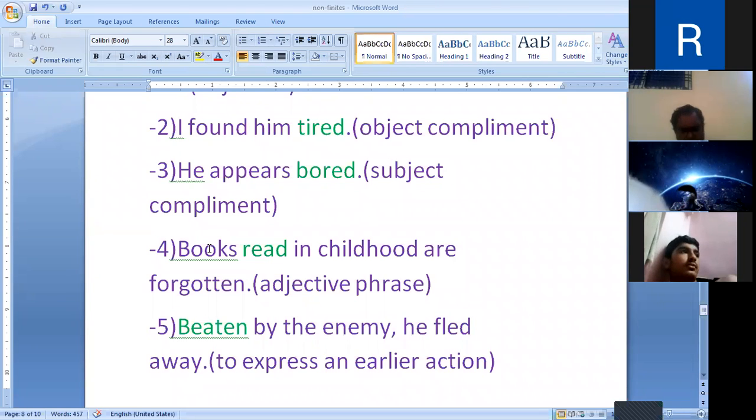Money collected easily has no verb. Money is the noun which is described or qualified by the past participle collected. Then, the man wanted by the police is here. The man is qualified by the past participle wanted. The man wanted by the police has become an adjective phrase. In this way, we can say the past participle may be used as an adjective phrase.